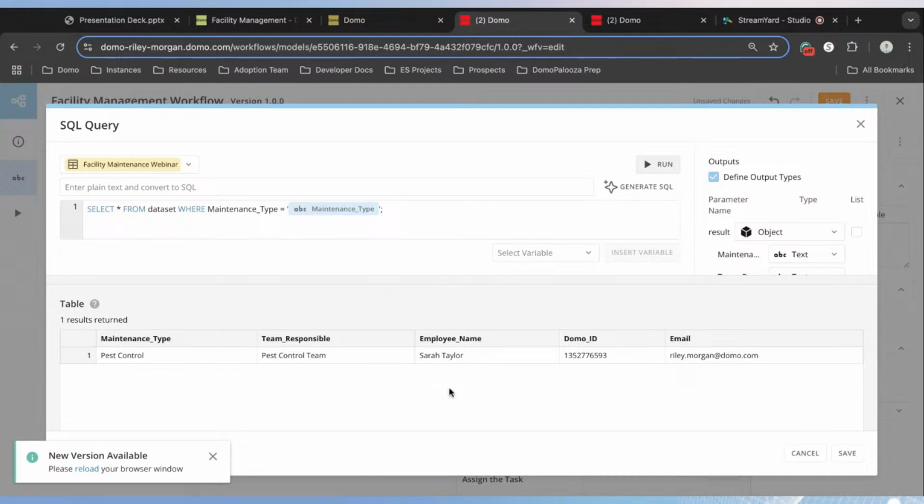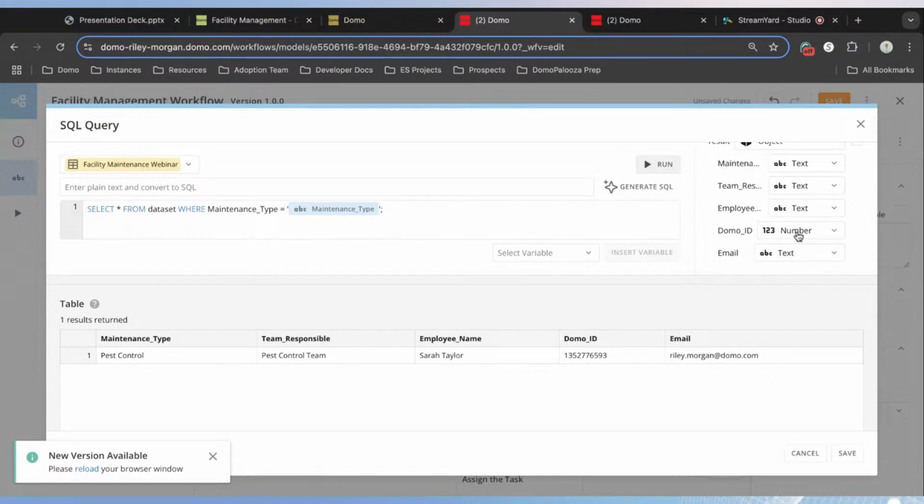So now that we have this row of data, we can now define the output that we want to save. And then once again, this is saving to that variable so that we can use this in the next upcoming steps in our workflow. And so here we get a check that the data types are correct for all of these values. And so looking at this, we have our maintenance type, which is going to be a text field, our text data type, our team responsible, employee.